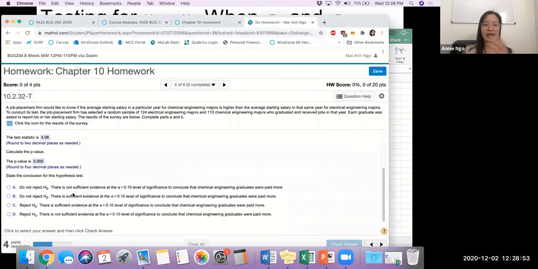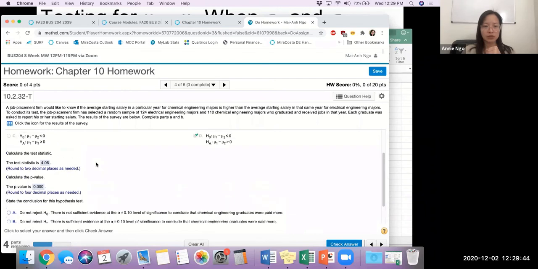And now let's go ahead and state the conclusion for your hypothesis test. Are you going to reject or not reject the null? Go ahead and work through it on your end. Again, you're comparing the p-value to the alpha. In my example here, my p-value of 0.000 is smaller than my alpha. That means it's so small it fits in that rejection region, and so I'm going to reject the null.